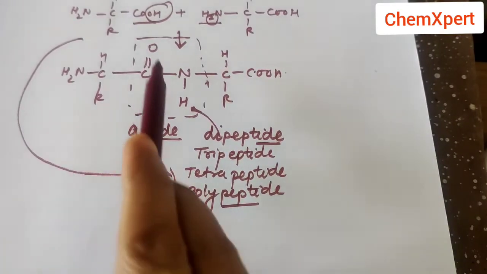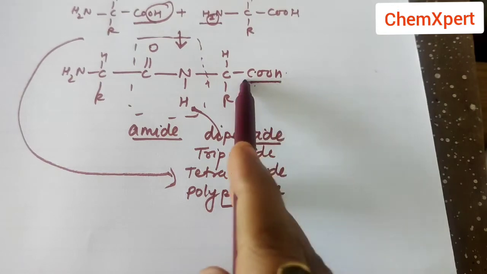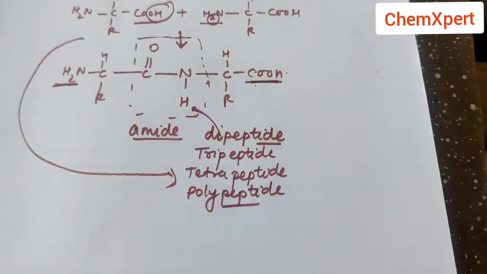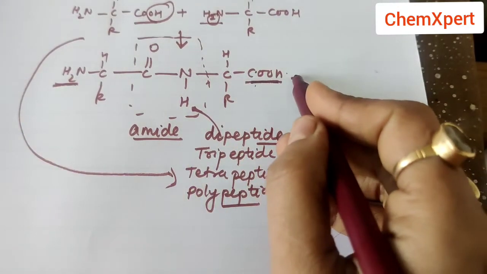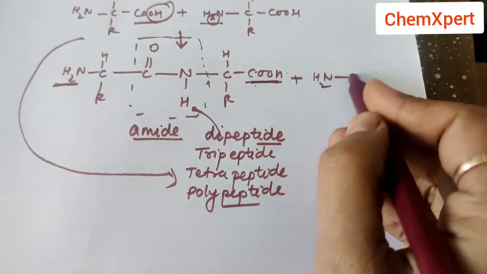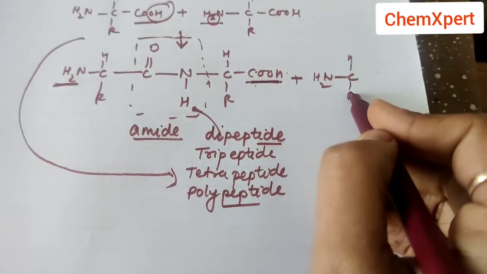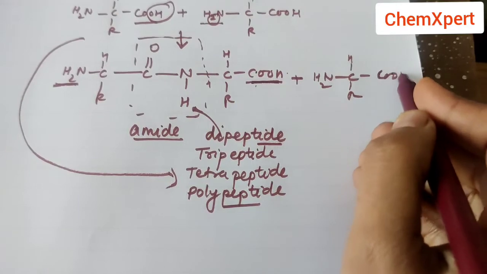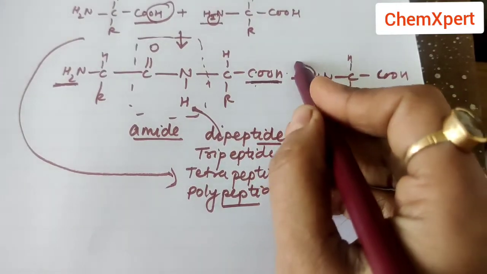Now just for example, this is a dipeptide. In this case, both these two groups are free here. So now it is further combining with one more amino acid, CHR and COOH. So again loss of water will take place.